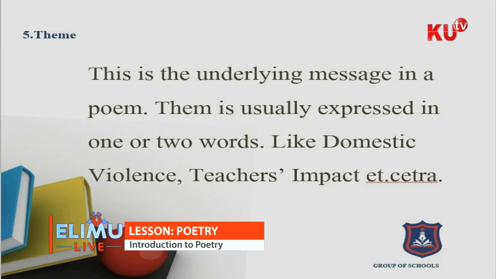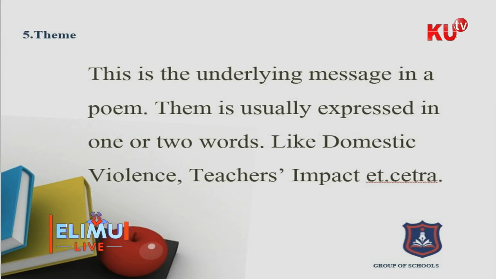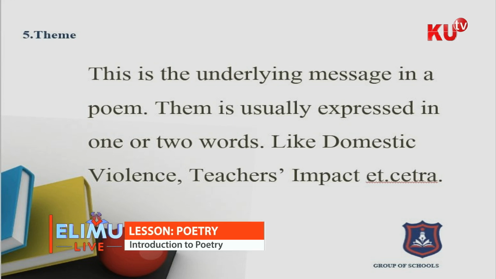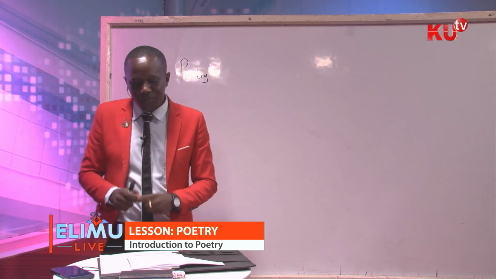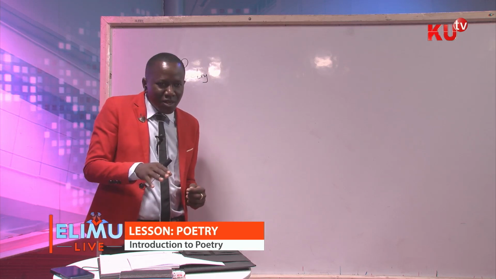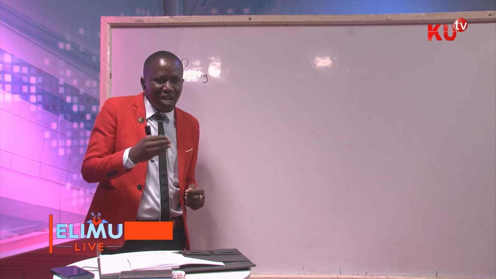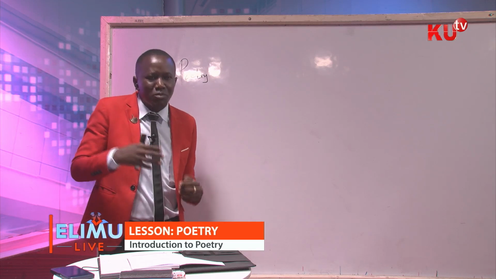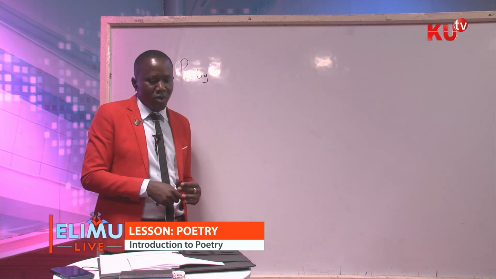So the theme here is given in one word or two words, and it's just like the title of the poem. After reading the poem, after listening to a poem, and you are able to identify one word or two words that can summarize that poem, then that becomes the theme of the poem. Of course, what the poem is all about. Many stanzas in that poem, what they have been able to bring out becomes the theme of the poem.